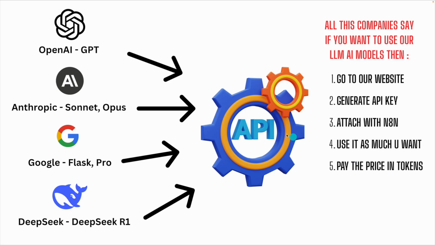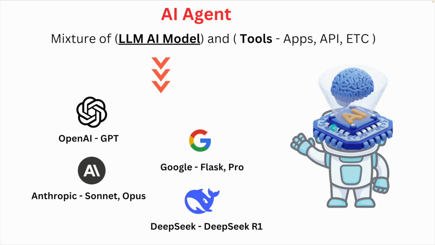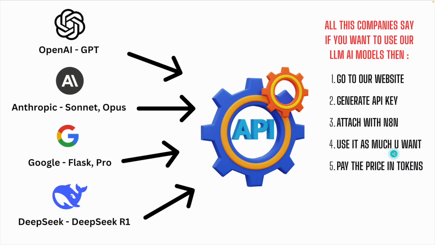As I have told you, all these companies are not going to offer their product for free. An AI brain, an LLM AI model, is like their product. So they are offering you their LLM AI model, and in return they will charge you on the basis of tokens. Let's not go too deep inside, but it's very simple.